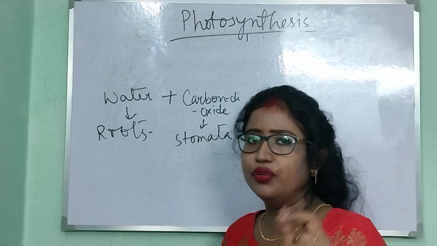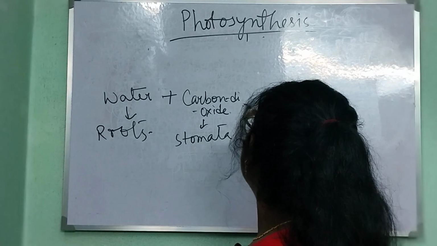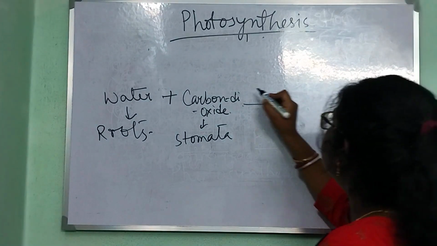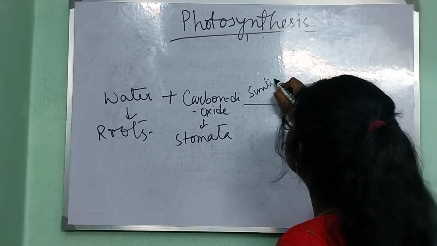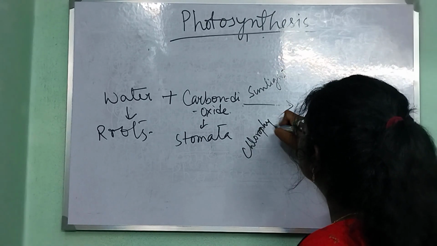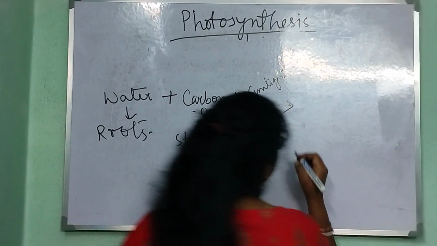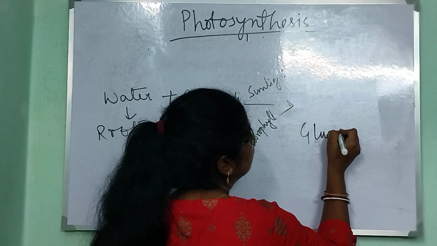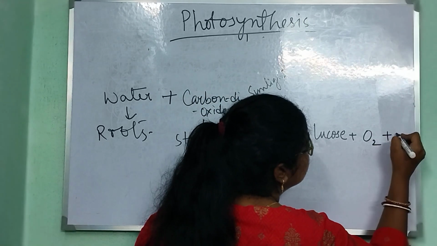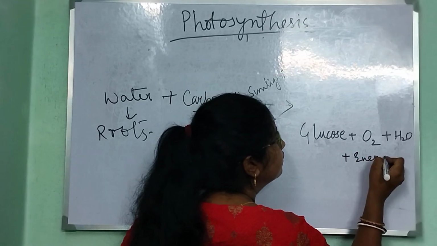Stomata are minute pores present in leaves. These two compounds combine together with the help of sunlight and chlorophyll to produce the basic organic material, that is glucose, and also oxygen and water molecules along with energy.